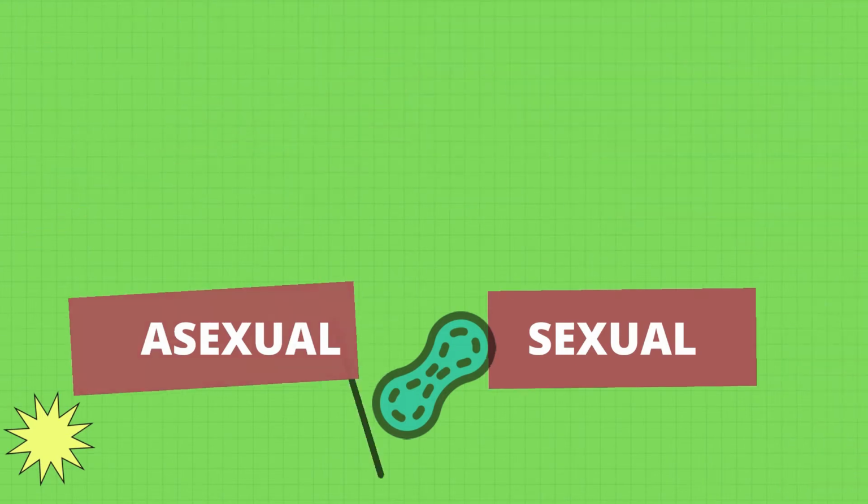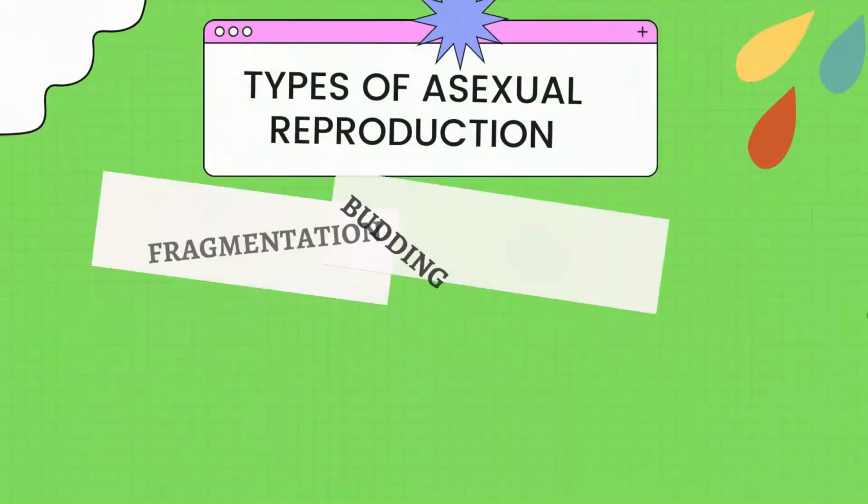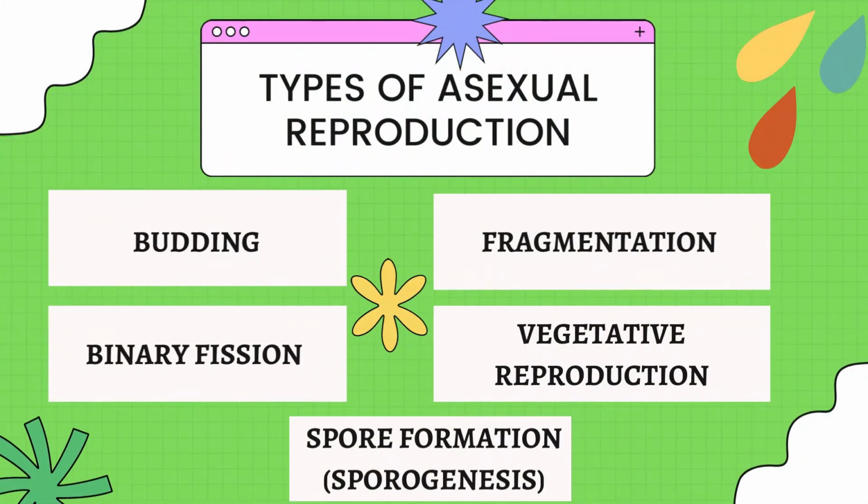We will talk about asexual reproduction first. Asexual reproduction only involves one parent, and it doesn't use gametes or sex cells, and the offspring are identical to their parent. We have different types of asexual reproduction. We have budding, fragmentation, binary fission, vegetative reproduction, and spore formation or sporogenesis.